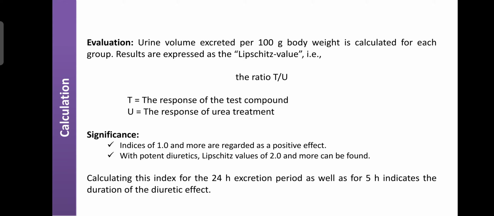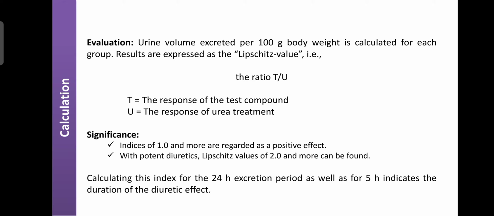Then for the calculation, first we evaluate the urine volume excreted per 100 gram of body weight for each group. Results are expressed as the Lipschitz value, that is the ratio of T by U. Here T means the response of the test compound, that is the mean urine volume of the test compound, divided by U, the response of the urea treatment. Significance: if the Lipschitz value is 1, it indicates that the drug has diuretic activity. If the value is more than 2, it indicates that the drug is more potent.